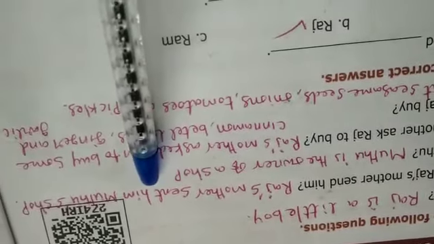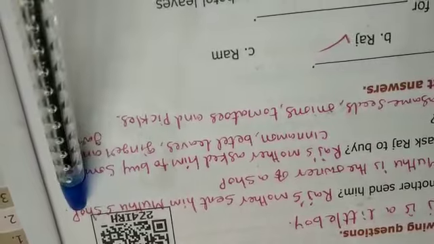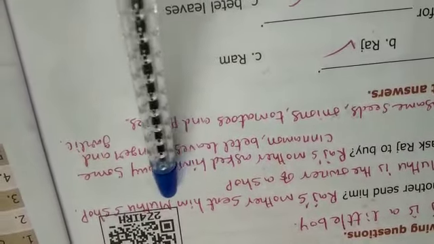Where did Raj's mother send him? Raj's mother sent him to Muthu's shop. Who is Muthu? Muthu is the owner of a shop.